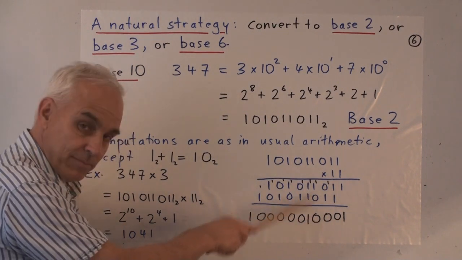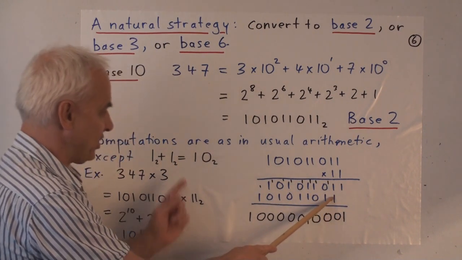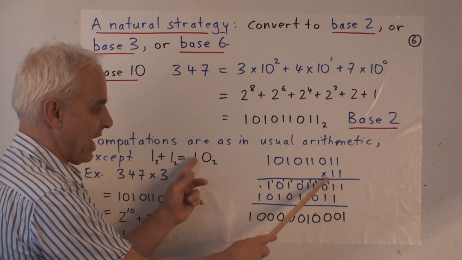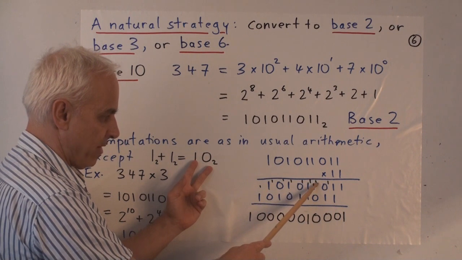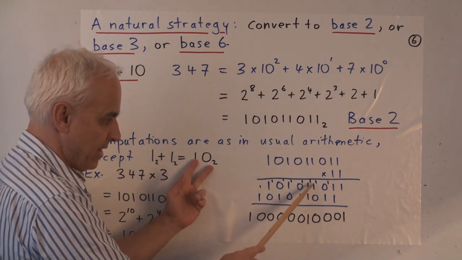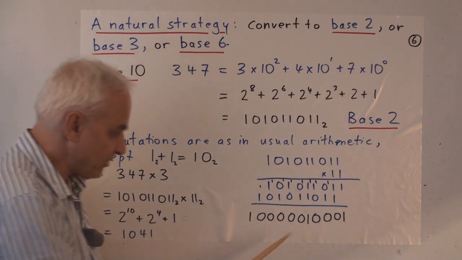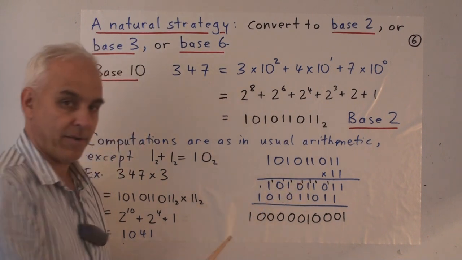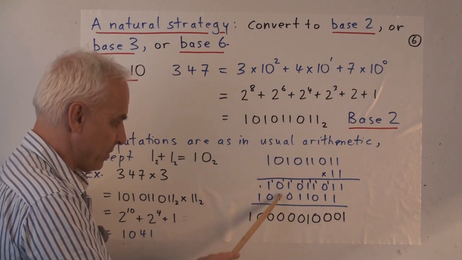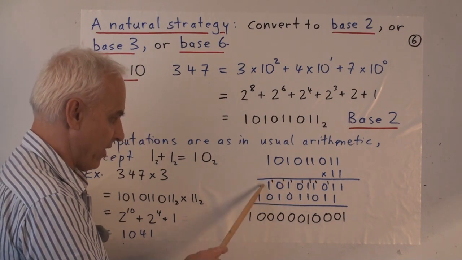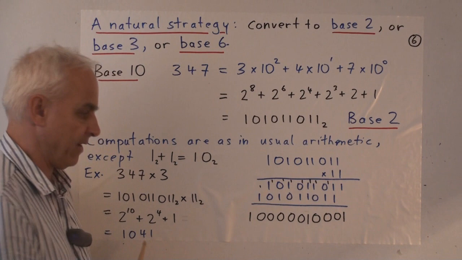And then we have to add these things up, starting from the right. So 1 plus 0 is 1. 1 plus 1 is 2, which is 1, 0. So we write down the 0 and carry the 1. And then 1 plus 1 is again 2, so write down the 0, carry the 1. 1 plus 1, 0, carry a 1. Now we have 1 plus 1 plus 1. How much is that? Well, that's 3. And 3 is represented by 1 and carry 1. And then 1 plus 1 is 0, carry 1, and again 0, carry 1, and again 0, carry 1. And finally, 1 plus 1 is 2, which is 0, carry the 1, and give us 1 there.